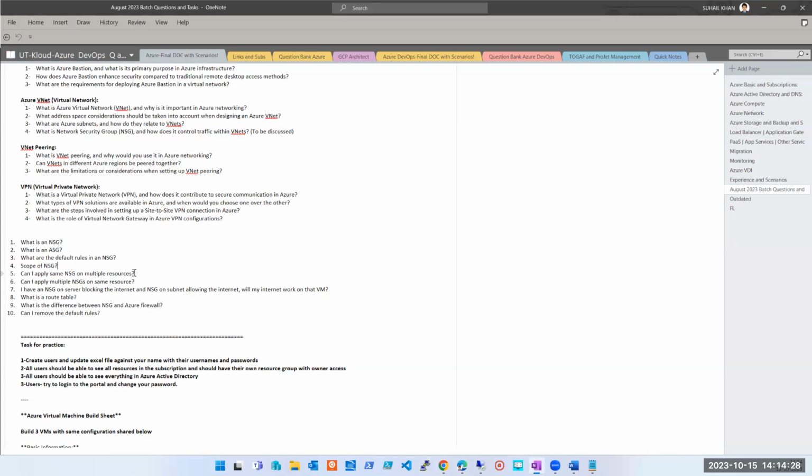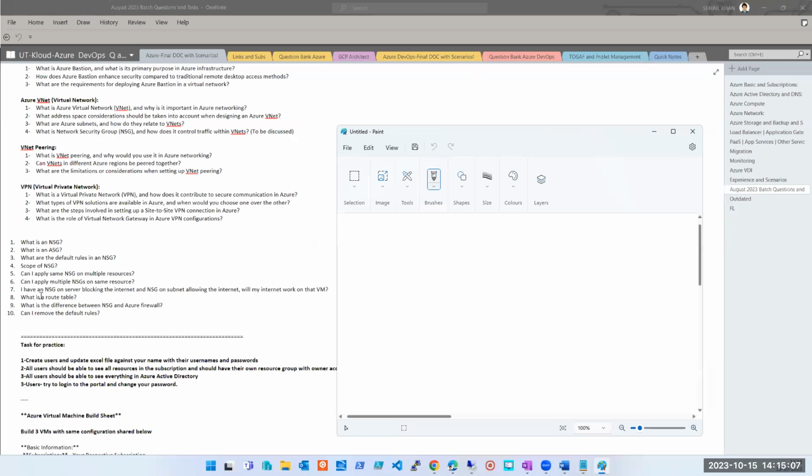My next question is, can I apply multiple network security groups on the same resource? No, we cannot apply multiple NSGs on the same resource. We cannot on a NIC also. We cannot have multiple network security groups. On subnet level also, we cannot have multiple network security groups. Clear? Next question is, I will paint it for you guys. Though we have done it already, this is a very important topic. Hence, I'm doing a revision for you guys, so you should understand it well.